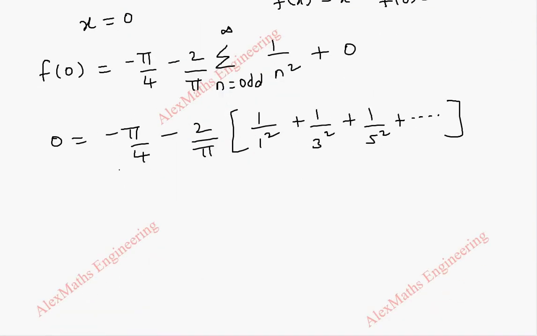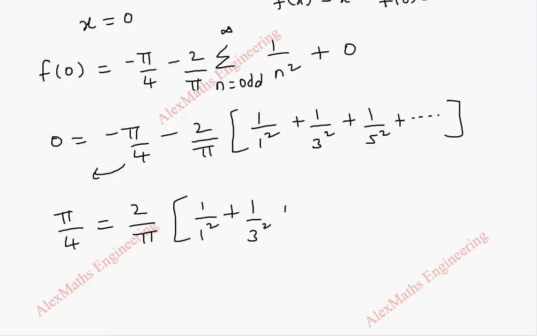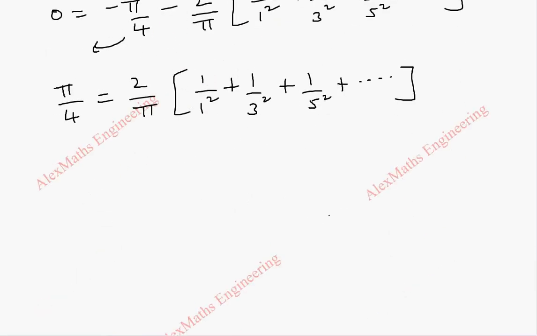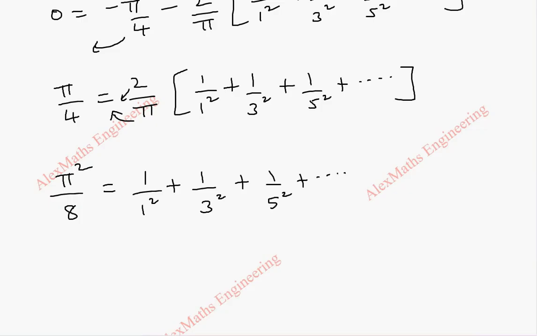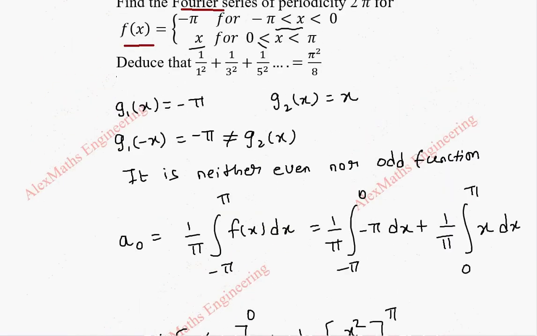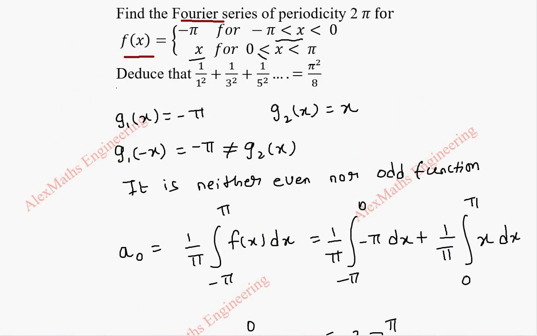So this can be taken to the other side as pi by 4 equal to 2 by pi and 1 by 1 square plus 1 by 3 square plus 1 by 5 square plus dot dot dot, keep going, and this pi will be multiplied to the numerator, so pi into pi is pi square. This 2 will be multiplied to the denominator here, so pi square by 8, which is 1 by 1 square plus 1 by 3 square plus 1 by 5 square plus dot dot dot. So finally we got 1 by 1 square plus 1 by 3 square plus 1 by 5 square is equal to pi square by 8.